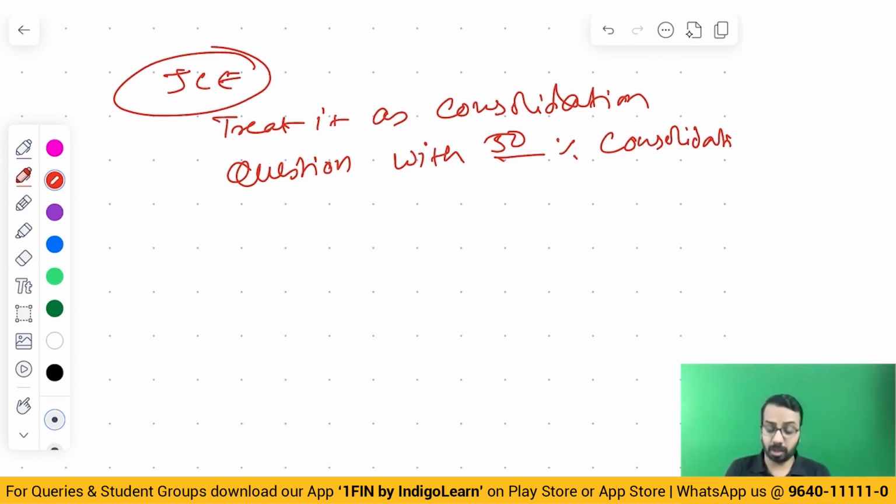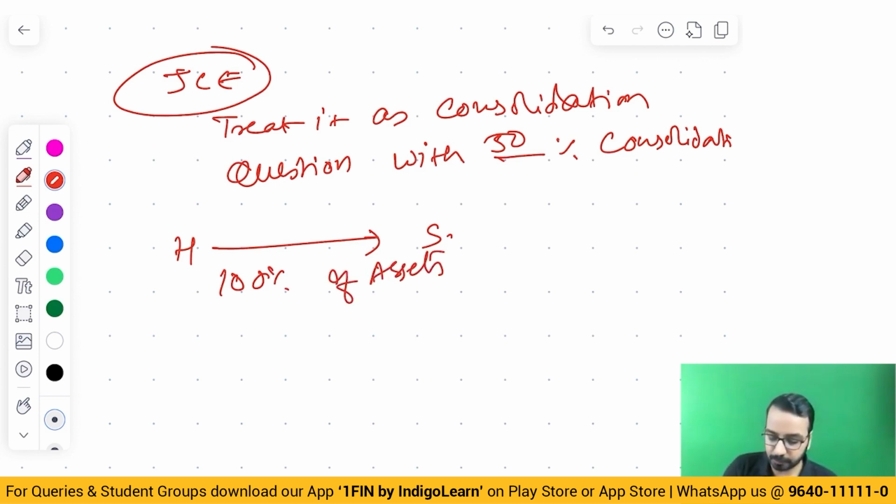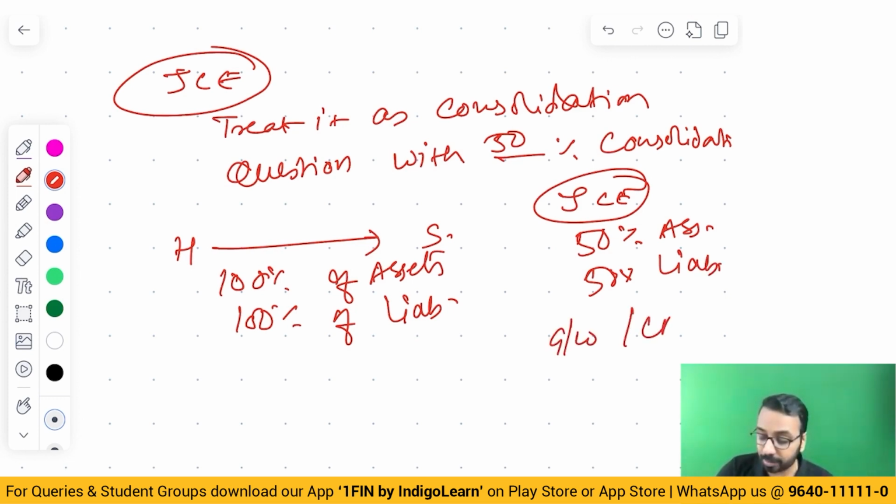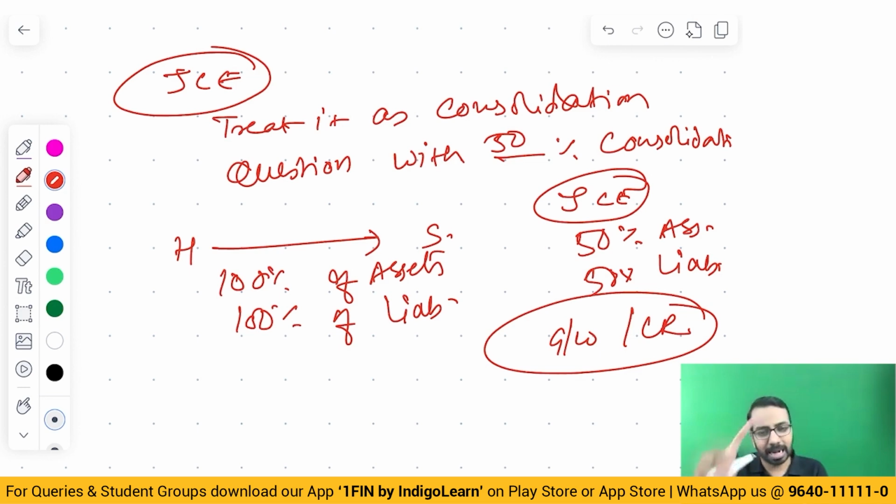Whenever we did consolidation, holding and subsidiary, we took 100% of assets, 100% of liabilities. But when it comes to jointly controlled entities, we will take only 50% of asset, that is our share. Whatever is our share in the joint venture, we will pick it up and add it to our assets. Same way, liabilities, 50%. We will also calculate goodwill or capital reserve and show that in the balance sheet like we do for a subsidiary.